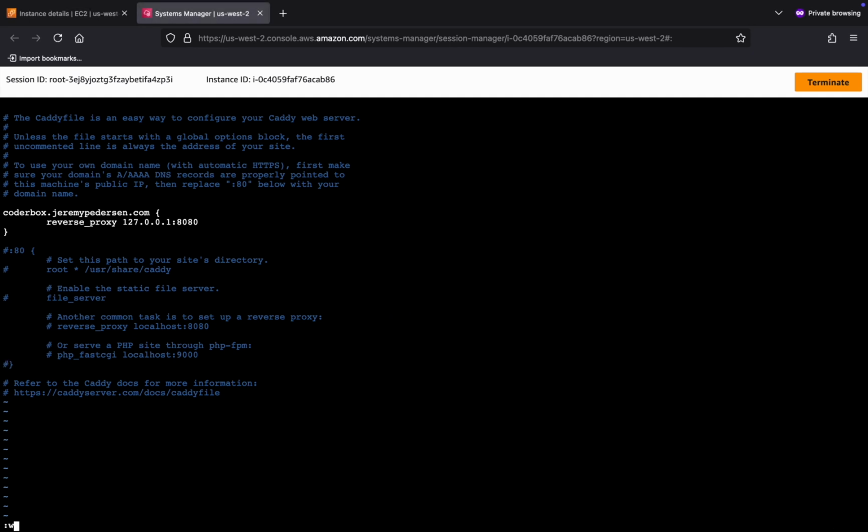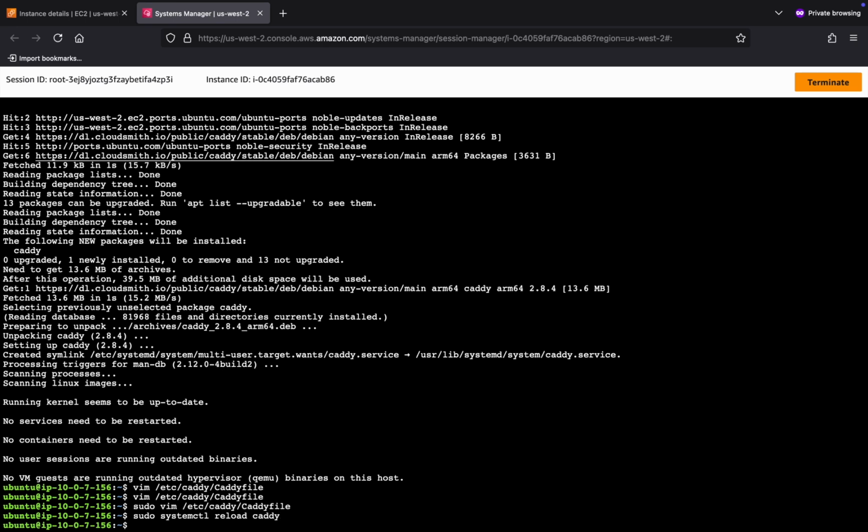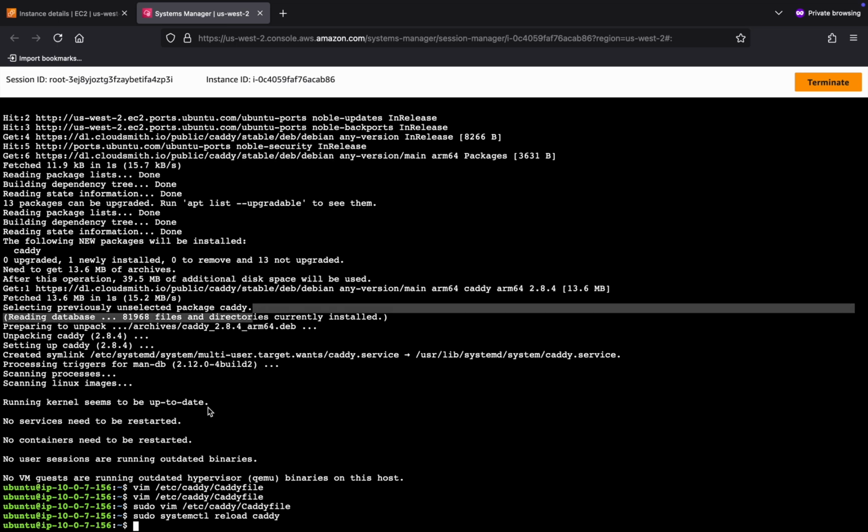Colon, WQ. If you look in the lower left, you can see that happening. It's way down there. Colon, WQ, enter. Okay, we've now saved that file. We do sudo systemctl reload caddy, and that should restart the service. And it's actually going to go fetch its own SSL cert for us and everything, which is pretty cool.